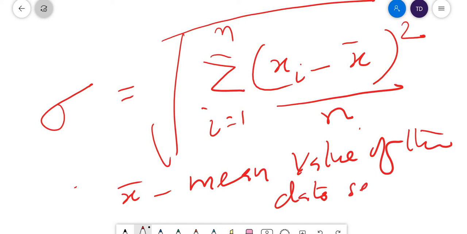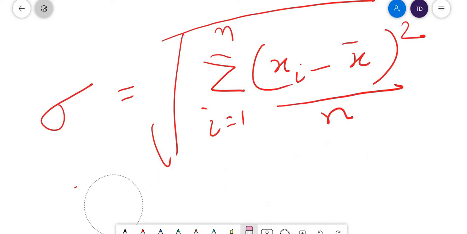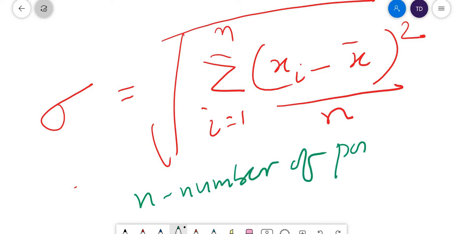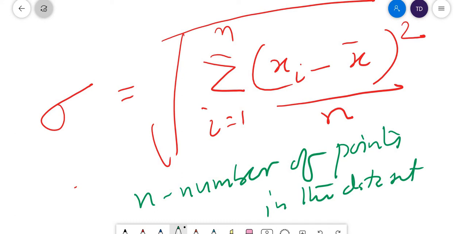Then what is n? N is the number of points in the data set. So you understood what exactly the formula is here.